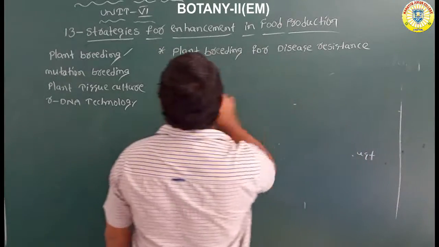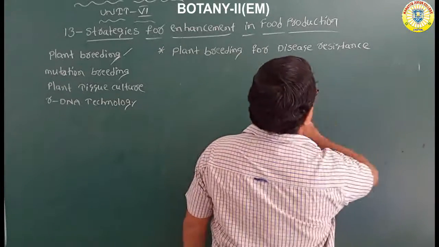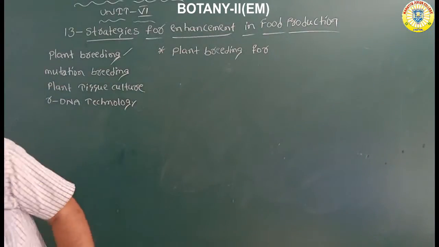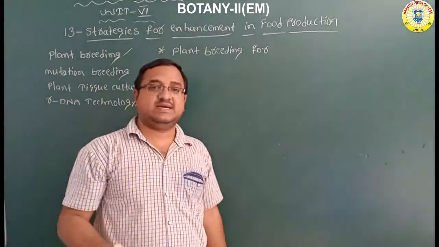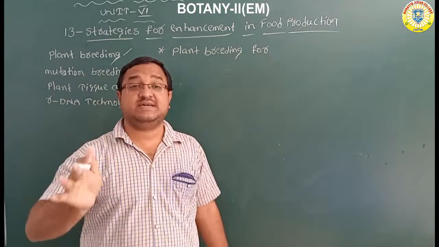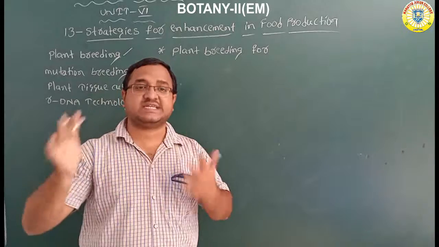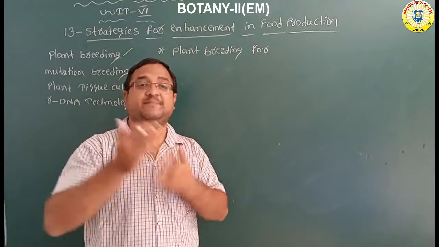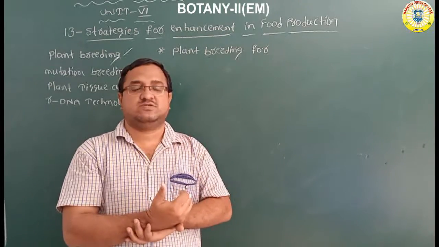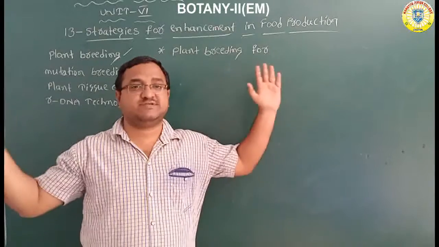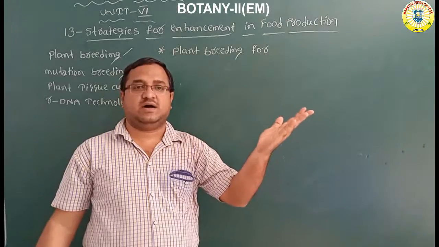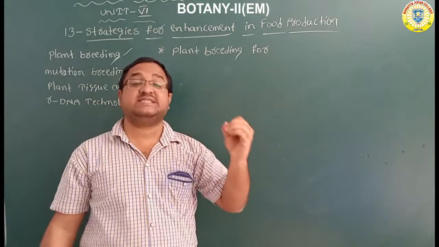Next, plant breeding. How is plant breeding useful? Plant breeding for developing resistance to insect and pest. Through plant breeding, the plants are able to develop resistance power towards insects and pests. So many insects will attack the plants. So many pests, viruses, fungi, bacteria can attack the crops. So the crops which are produced through plant breeding technique necessarily have resistance towards insects and pests.